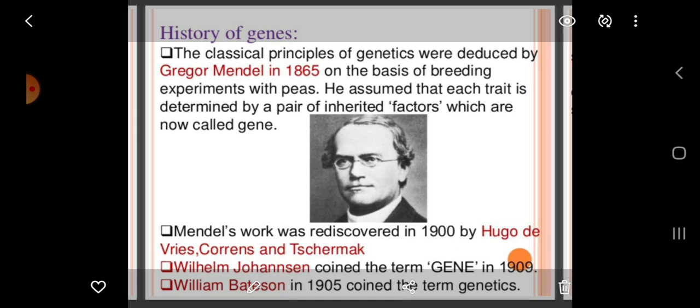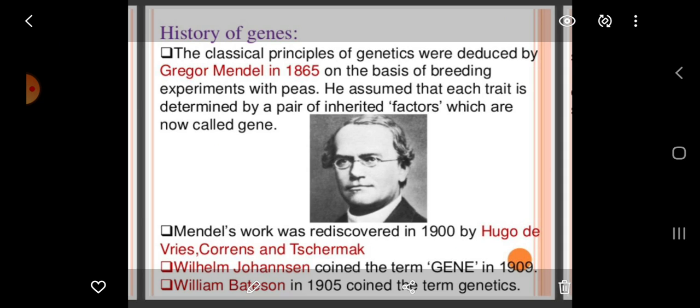He assumed that each trait is determined by a pair of inherited factors which are now called genes. Mendel's work was rediscovered in 1900 by Hugo de Vries, Correns, and Tschermak.